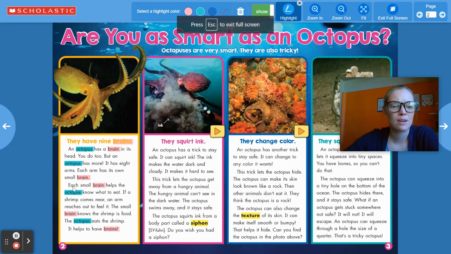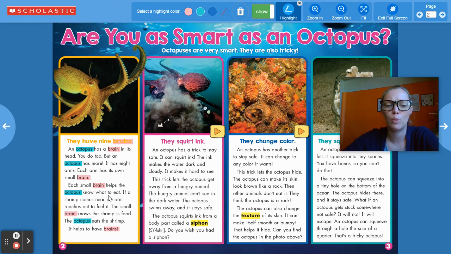I'm going to pick up right here at each. Each small brain helps the octopus know what to eat. If a shrimp comes near, an arm reaches out to feel it. The small brain knows the shrimp is food. The octopus eats the shrimp. What is that whole section? What's the main detail you want to remember from that section about the octopus's brain? What can the octopus brain do?